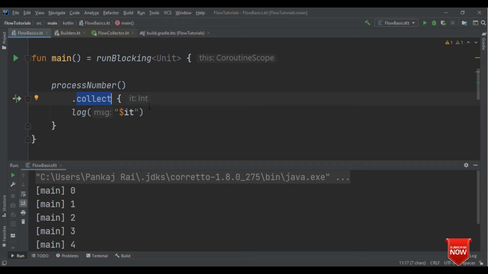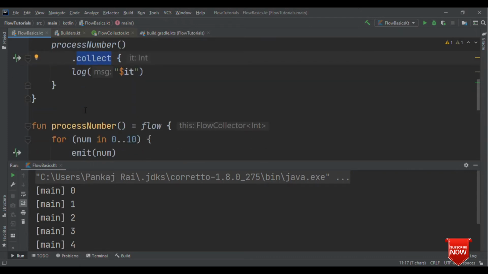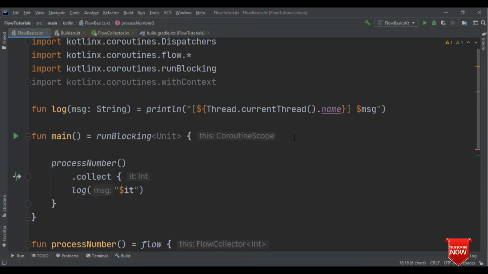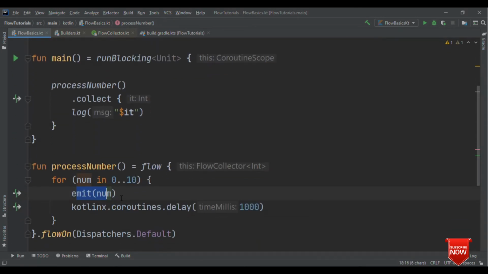Now let's talk about the terminal operator. So terminal operators are nothing but the operators which are last in the sequence from where we receive the value. For example, you could see this collect. From this collect, we are receiving the value, whatever is being emitted from the flow. So here you could see, I'm just receiving the value and printing it on a log. But this is not the only terminal operator we have in Flow. We have more than this.